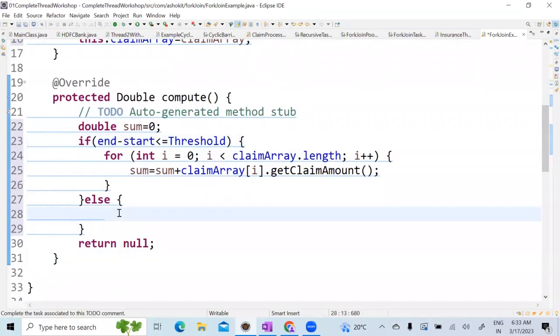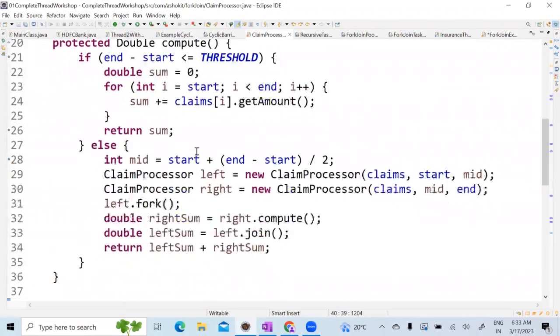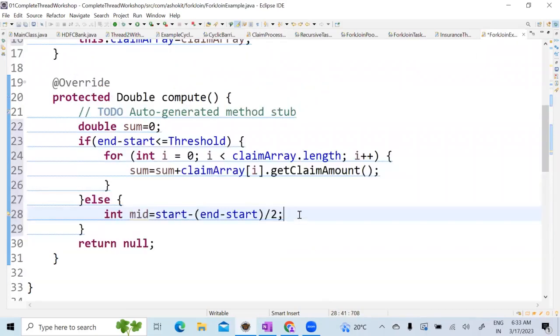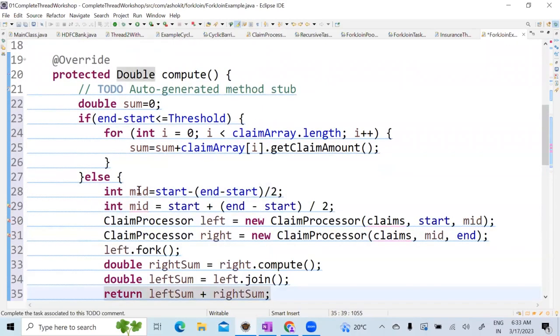Then what I will do is I will create int mid equal to start plus end minus start divided by 2. This will give me the middle index. Based on the middle index, I will pass. Okay, let me copy this quickly. So here, mid.